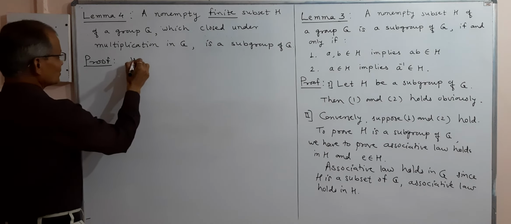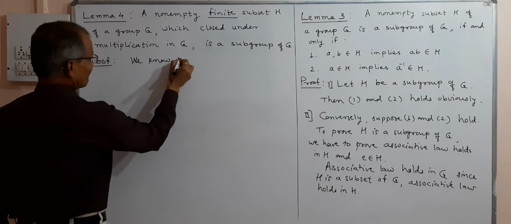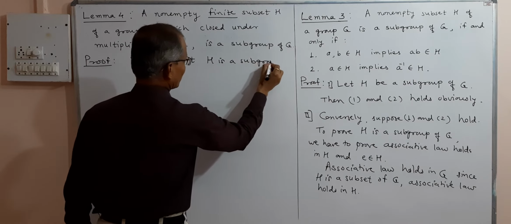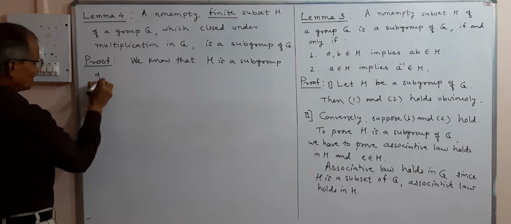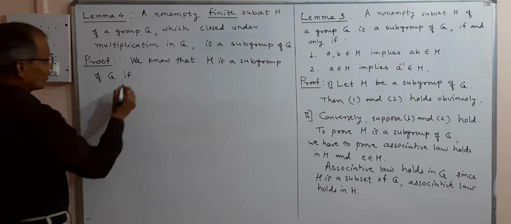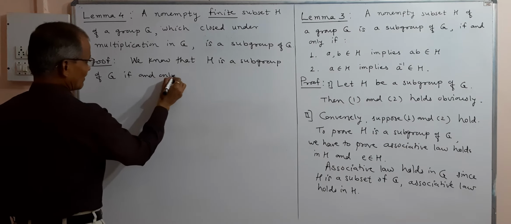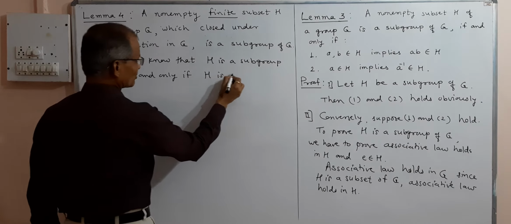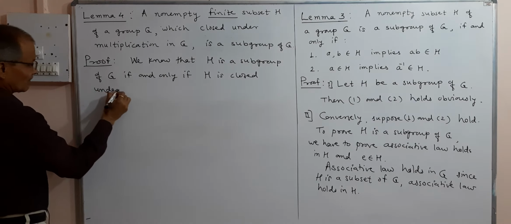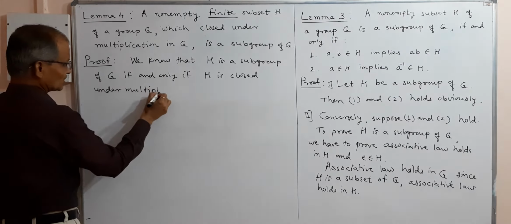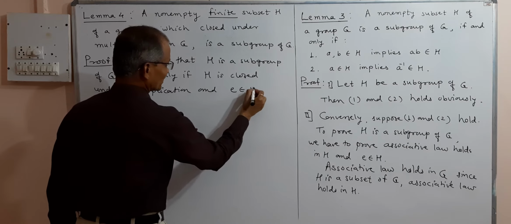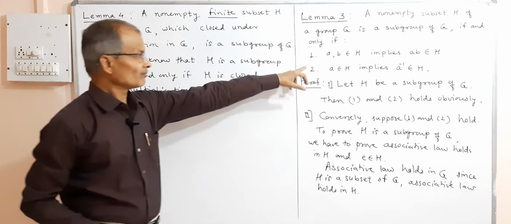So we know that H is a subgroup of G if and only if H is closed under multiplication in G, and identity belongs to H by this lemma, the third lemma.